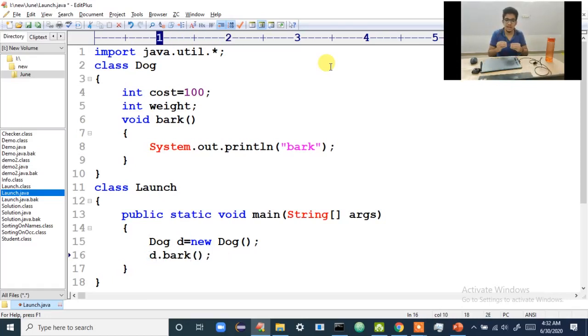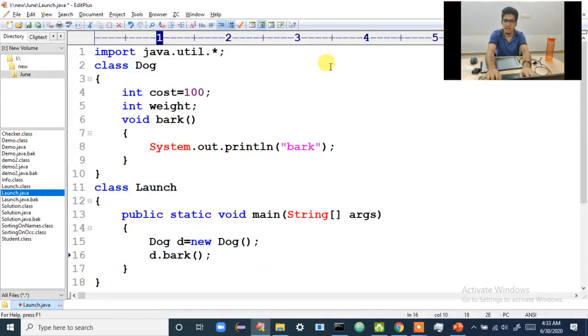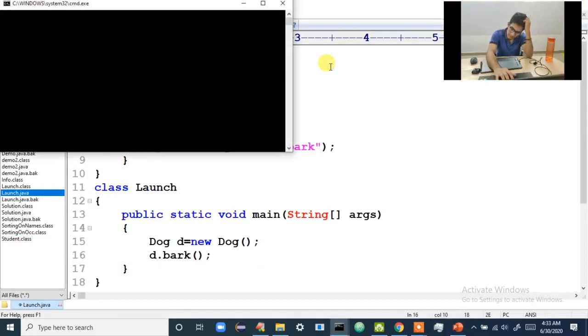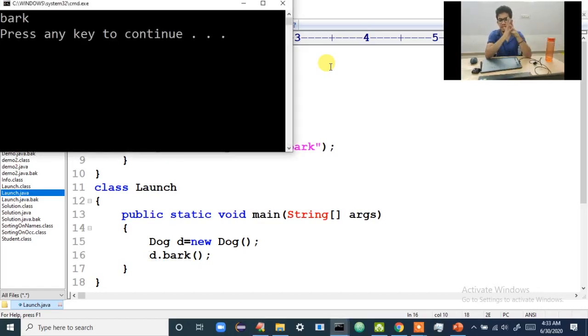I have to specifically tell, because as you can see, this is my RAM. In the RAM, there is a bark method. If I have to execute that bark method, I have to go from the stack to bark, and I have to tell which location I have to go to. So here I have to tell D.bark, and if I compile and execute, watch here. See, no problem, and when I execute it, it will print bark.